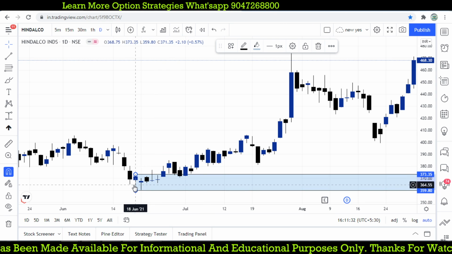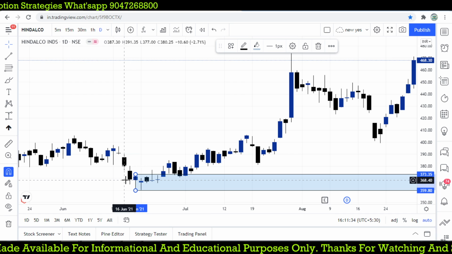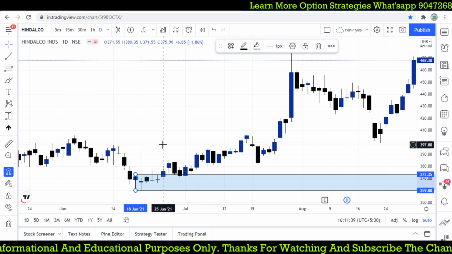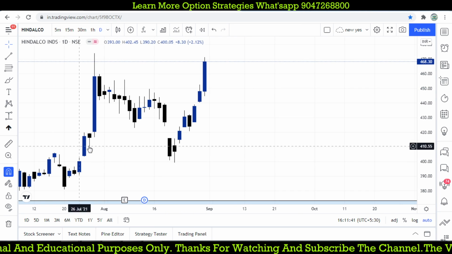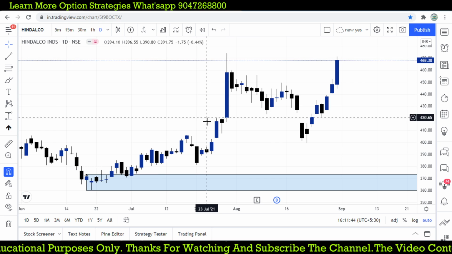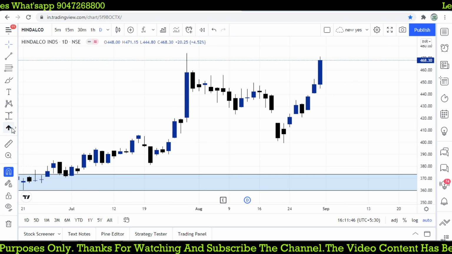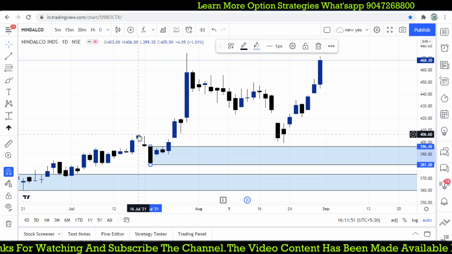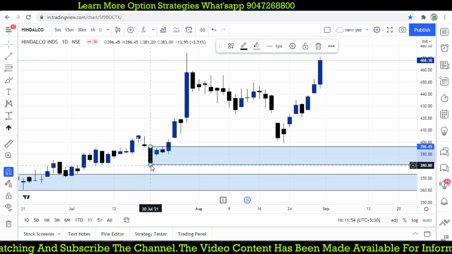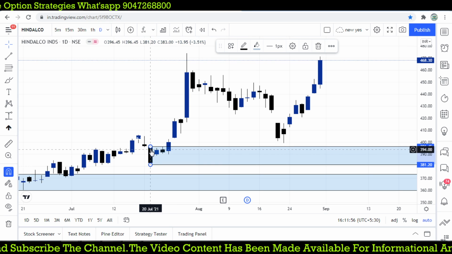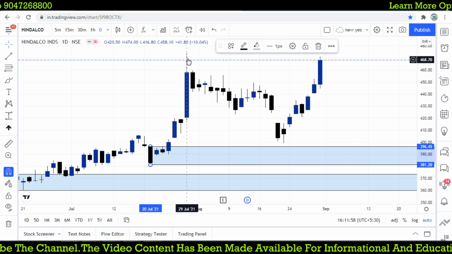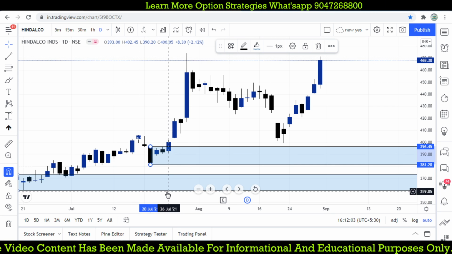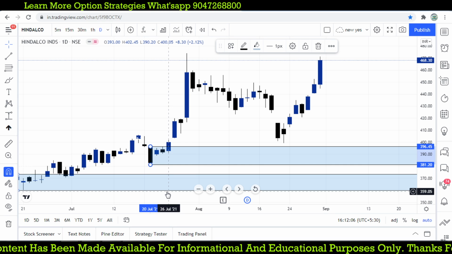This is the hammer candle which forms at the bottom, and we already disclosed that on our charting as well as our Telegram. After that the market moves higher, and another candlestick pattern forms at this point: a bullish harami. If you check, the previous high is 400, and within 2 days the market comes to 380 and forms a harami candle. Once it is broken, there is another trade opportunity at 396 towards 470.